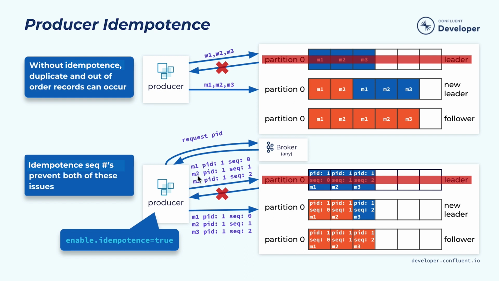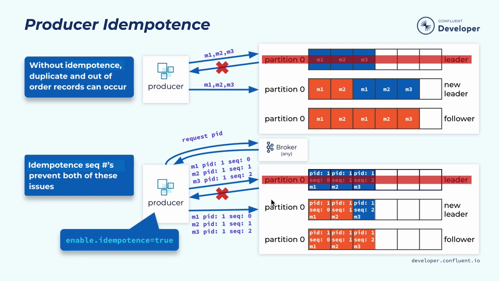Those sequence numbers will be used to uniquely identify each of the messages the producer will be sending. Once the leader receives those records, it will append those records with the PID and the corresponding sequence number in its commit log. And this will be replicated to other replicas as well.